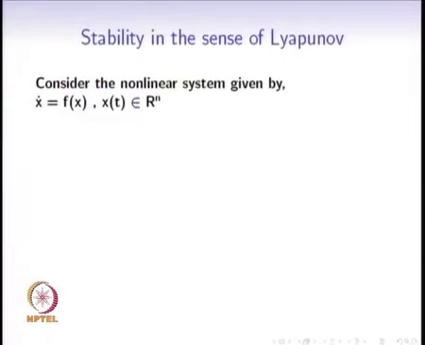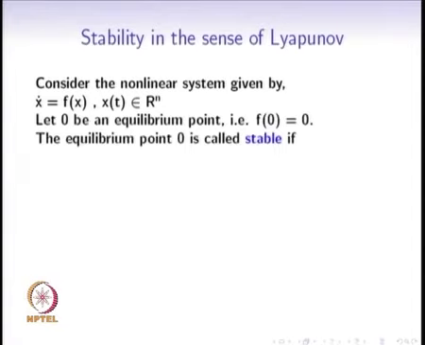Consider the nonlinear system given by x dot is equal to f of x, in which at any time t, x of t is an element of R^n, x has n components. Let 0 be an equilibrium point. For convenience we are assuming that the origin itself is the equilibrium point. If it is not the origin but some other equilibrium point we are studying, we can just shift the coordinates and study with new coordinates. In the new coordinates, the origin is again the equilibrium point. So, let 0 be an equilibrium point, that is f of 0 is equal to 0.